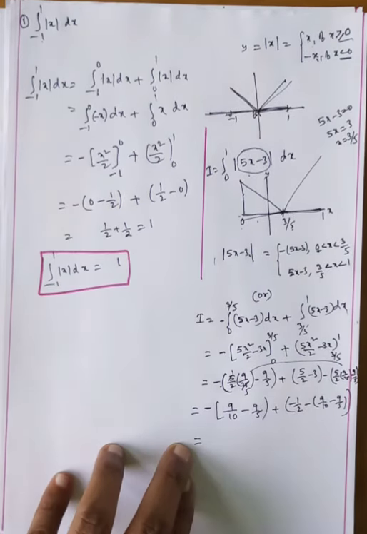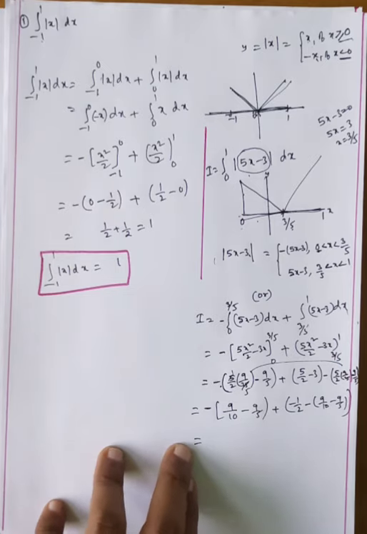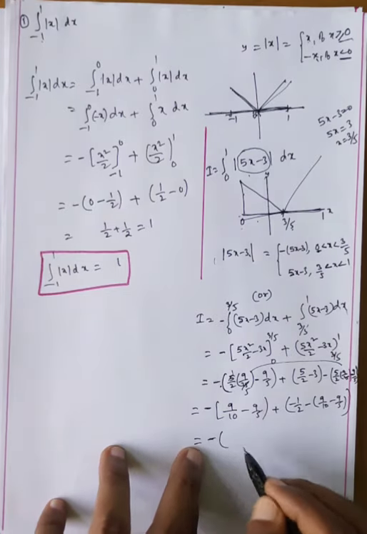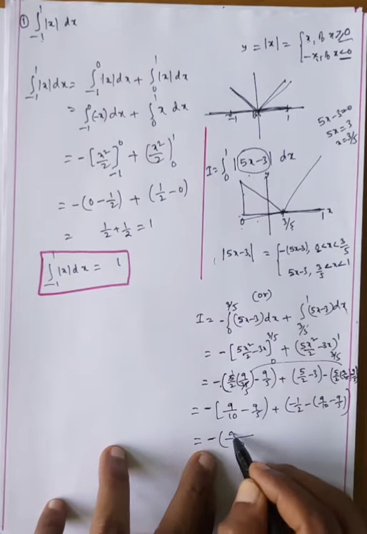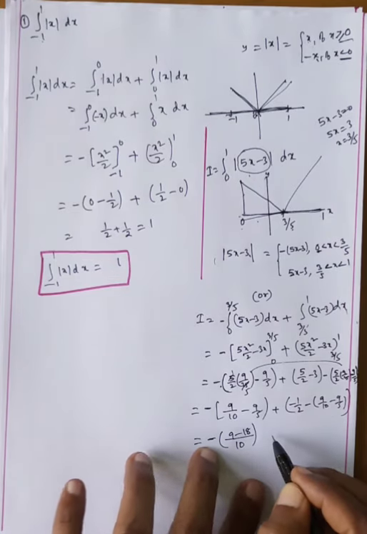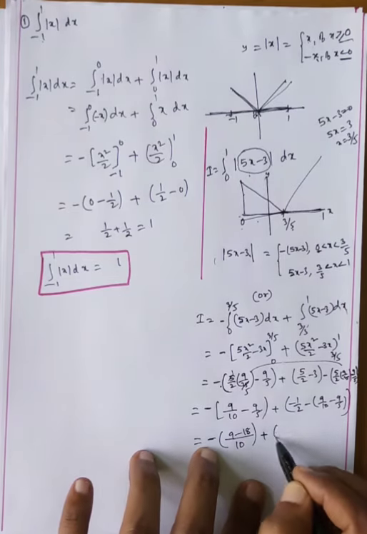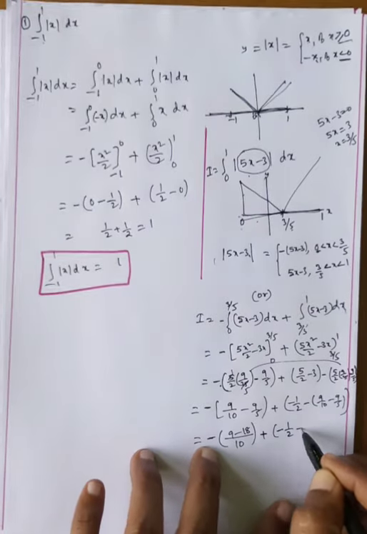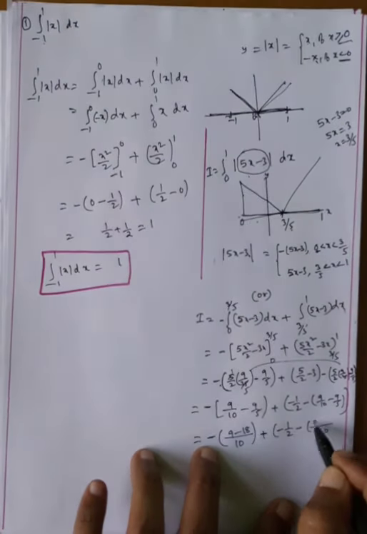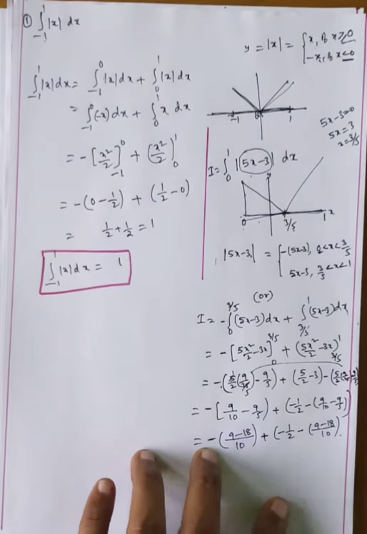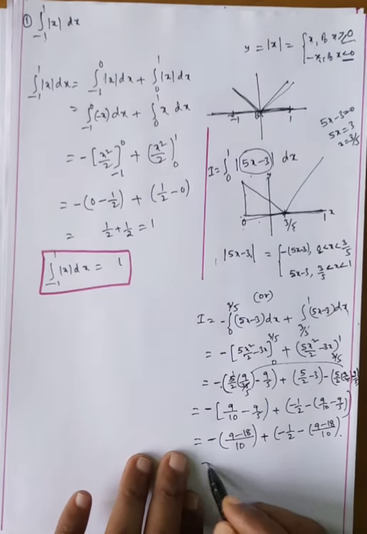Next, 10 is the LCM, so minus of 9 minus 18, plus −1/2 minus this, which is also with LCM 10, 9 minus 18, since 5 twos are 10.